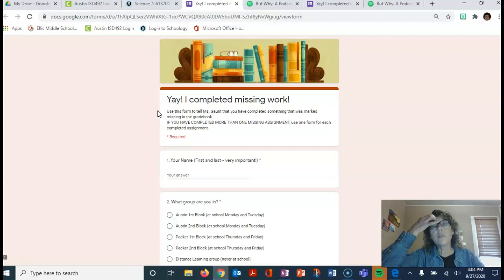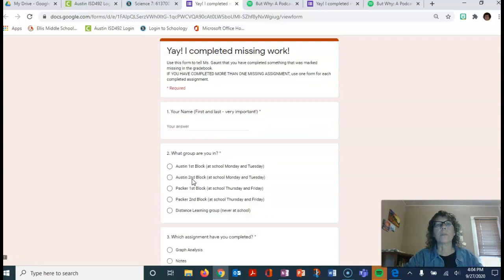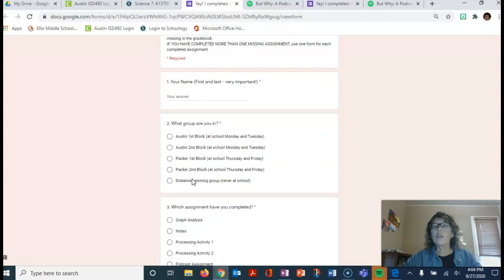But if you complete more than one missing assignment, you need to fill this form out for each one of those assignments that you turn in. Okay, fill it out completely. Number 1 says your name, and make sure it's first and last. I still get students who just give me their first name, and I can't always tell who that is, especially since I have the distance learners and kids at school too. What group are you in? All of you who are listening to this video are distance learning students, so you click the bottom one.